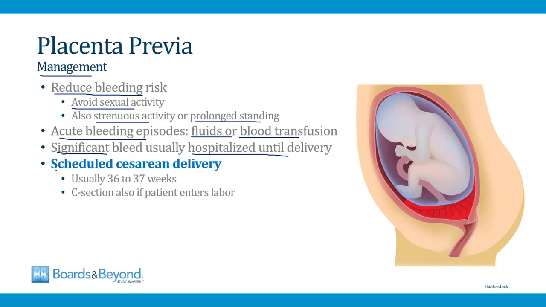monitoring. And then for placenta previas that persist as the woman is approaching term, these women must have a scheduled cesarean delivery. Vaginal delivery is contraindicated. Usually a scheduled C-section is done around 36 to 37 weeks. A C-section is also done if the patient enters labor early.